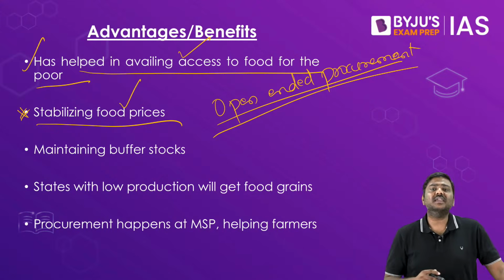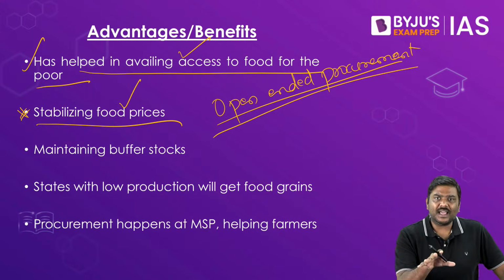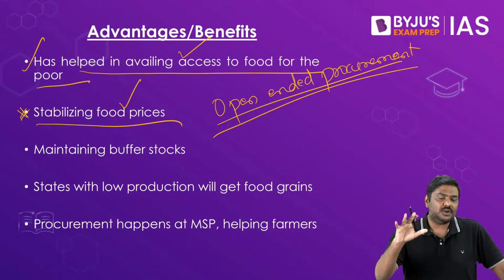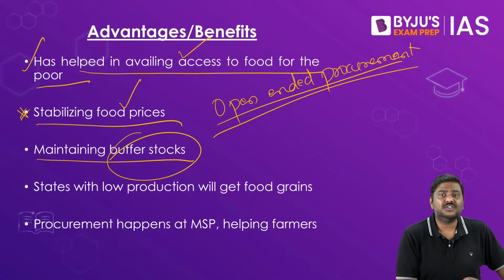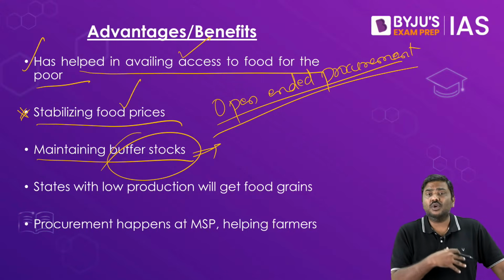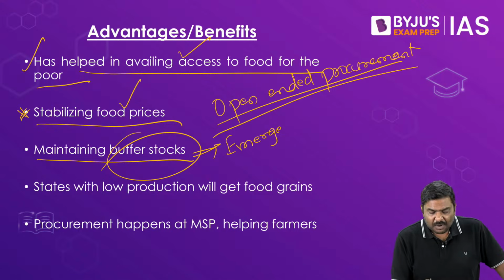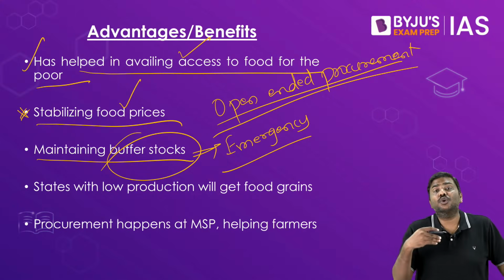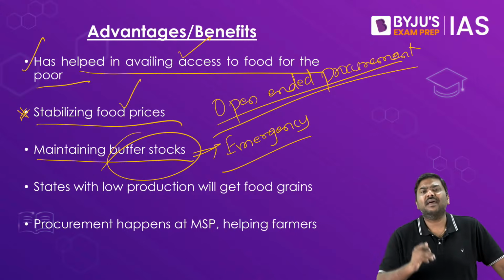So by announcing this kind of a procurement policy, government has been able to stabilize the prices of these commodities in the market. Government also maintains a huge amount of buffer stock. Buffer stock simply refers to the stocks which have been procured for emergency purposes. Understand this? Buffer stocks essentially refer to the food grains which have been procured by the government to be used during an emergency situation. Right? What do you mean by that?